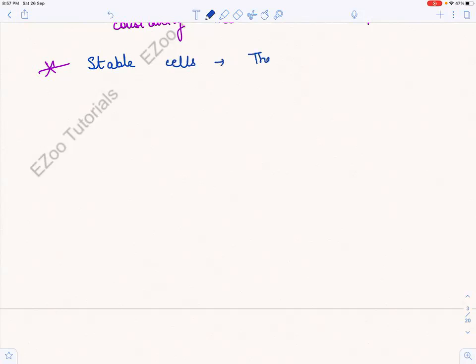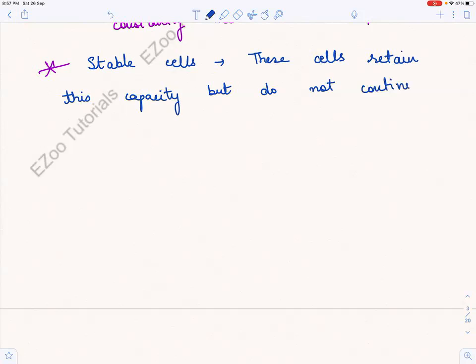These cells retain this capacity, but do not continuously replicate. वो कर सकती हैं, but वो नहीं कर रहे. They can replicate, but they are not replicating. And when do they replicate? They do this when there is a strong stimulus to do so, right?